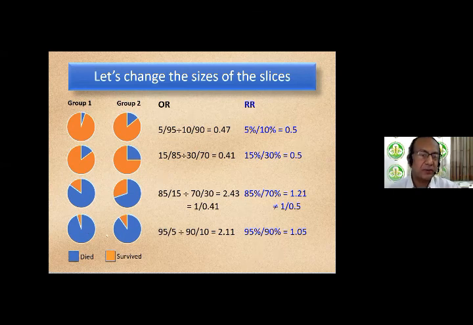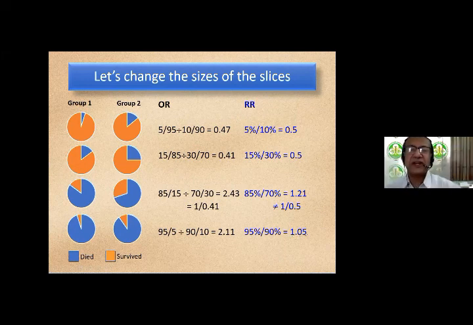Let's talk about the last example at the bottom. So 95 deaths in group 1, 90 deaths in group 2. So 95 by 5 odds in group 1 divided by 90 by 10 odds in group 2 is 2.11 odds ratio, whereas the risk ratio is 95% divided by 90%, so the risk ratio is 1.05.